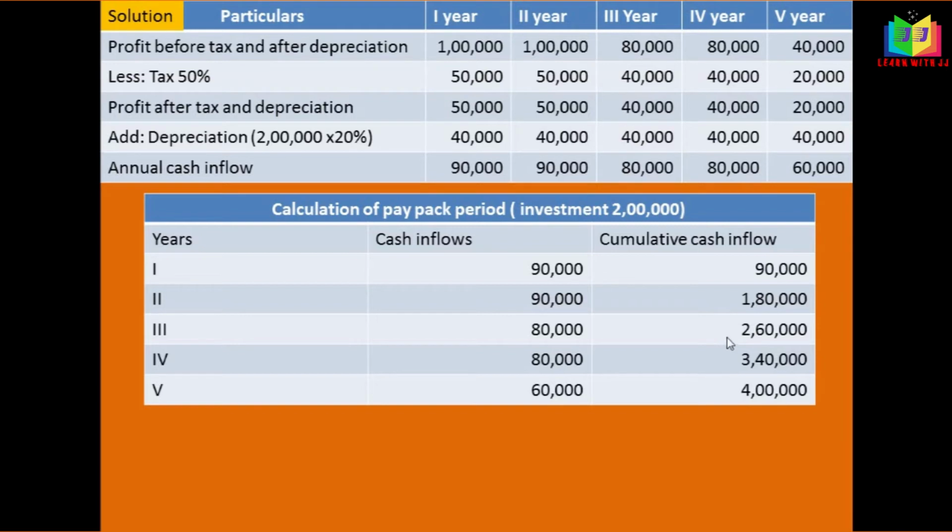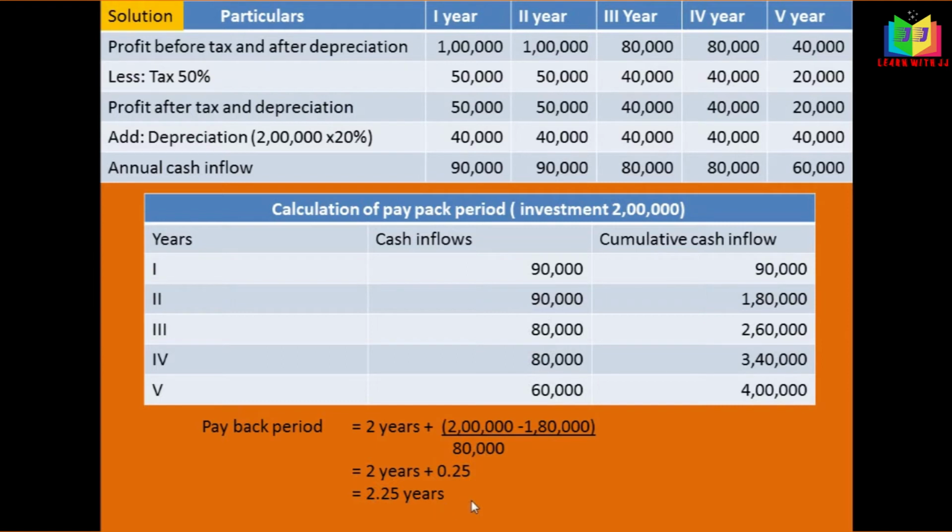So the payback period is 2 years plus the investment, that is 2 lakh, minus the cumulative of second year, that is 1 lakh 80,000, divided by the cash inflow of the third year. 2 lakh minus 1 lakh 80 divided by the cash inflow of third year, which is 80,000, gives 0.25. So the payback period is 2.25 years.